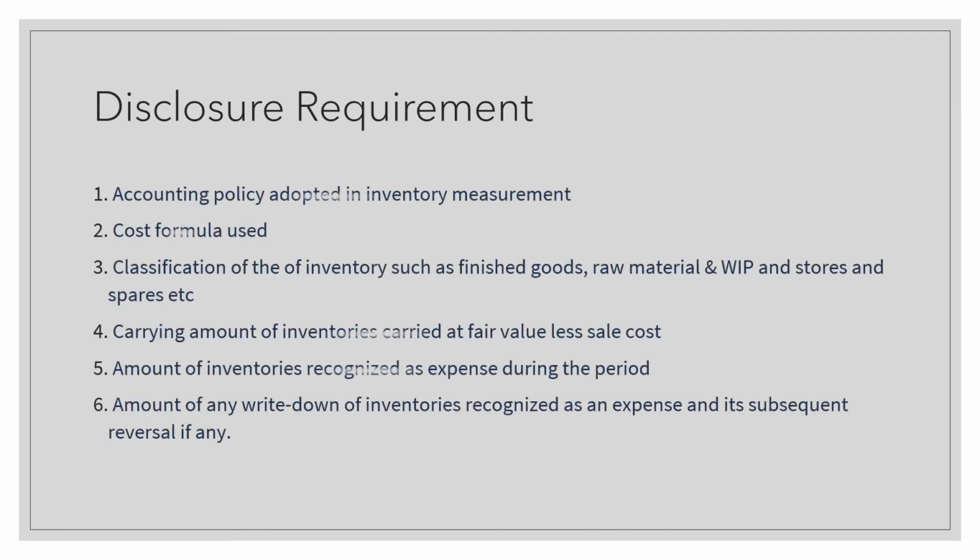The next important thing is disclosure requirements. In case of disclosure requirements, we have already studied in AS1 disclosure of accounting policies regarding what are the things that are to be disclosed. So let's see the same for AS2, that is for valuation of inventories, what are to be disclosed. First, accounting policy adopted in inventory measurement. Cost formula used. Classification of inventory such as finished goods, raw material, work in progress, and stores and spares, etc.